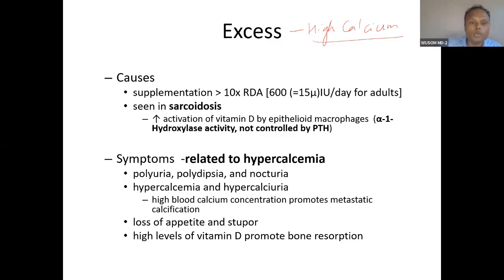Excess is related to, I'll give you a rhyming word. So there is a rhyme: stones, bones, thrones, groans, psychiatric overtones.